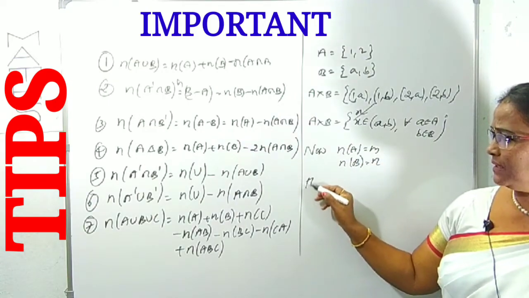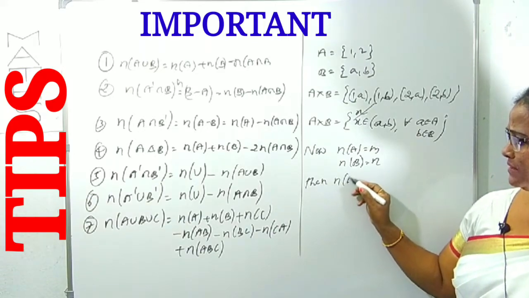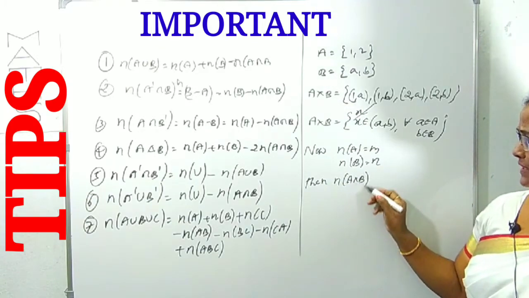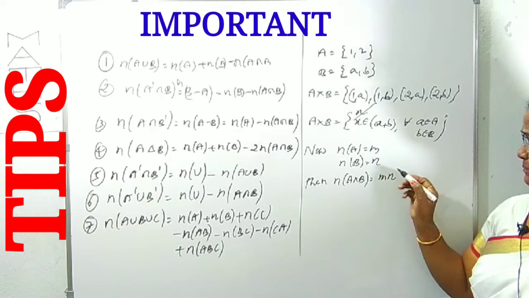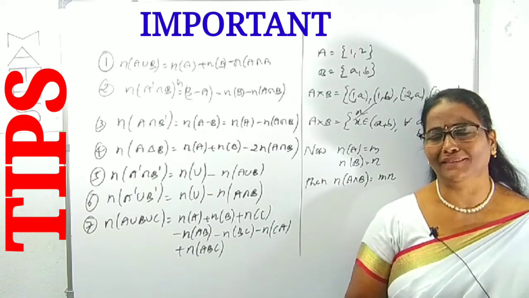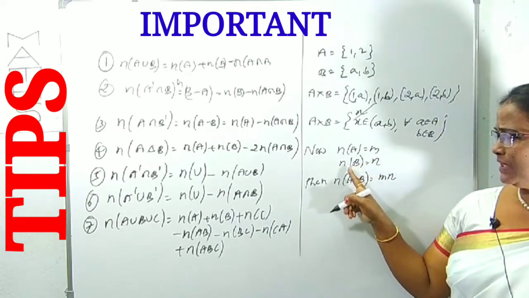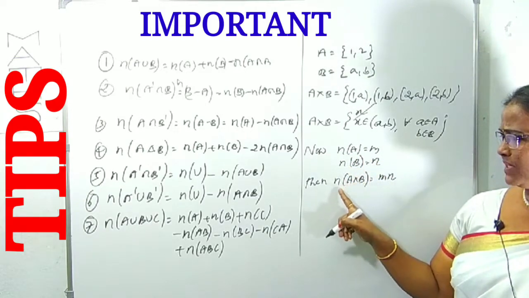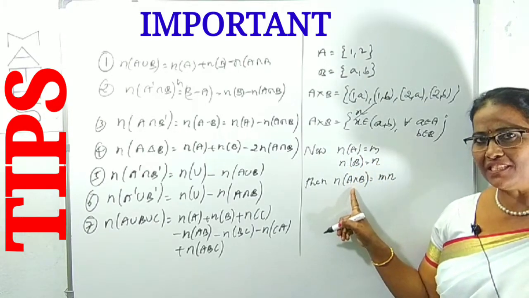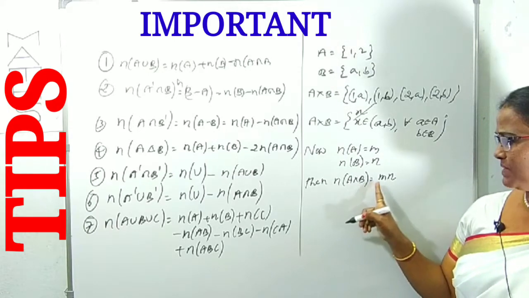Then the number of elements in its Cartesian product A cross B is simply the product of them, mn.